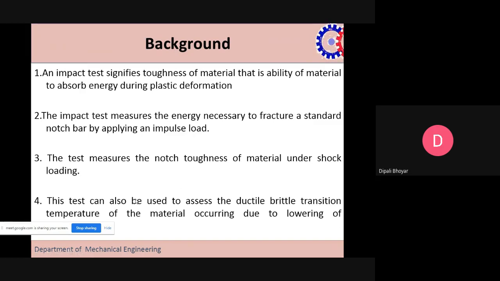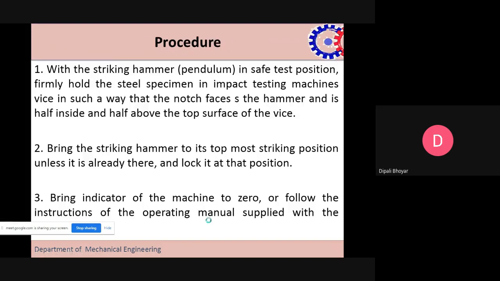Okay. And the test can also be used to assess the ductility or the brittle transition temperature of the material occurring due to the lowering of the temperature. Okay, in this case, we follow some procedure.